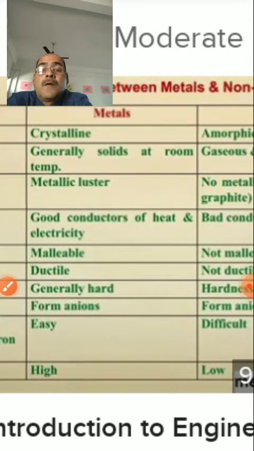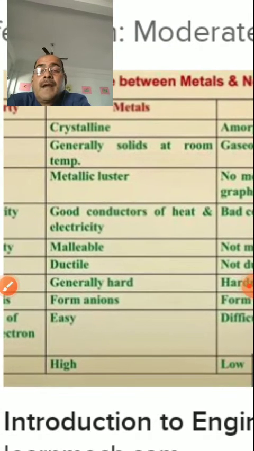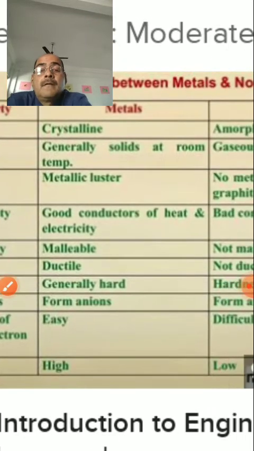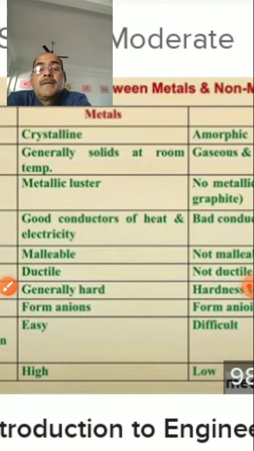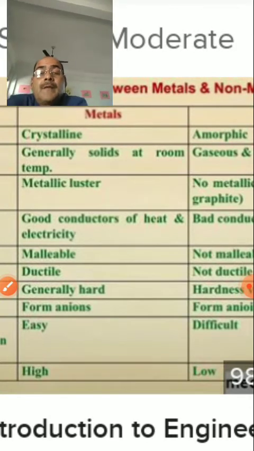Metals form cations, and they have a high boiling and melting point.